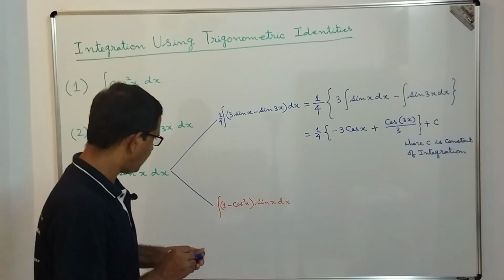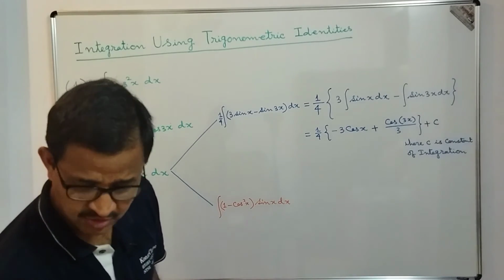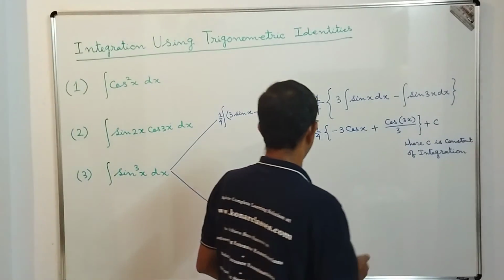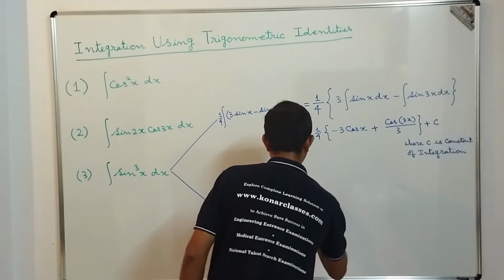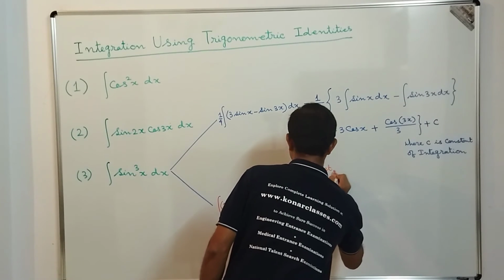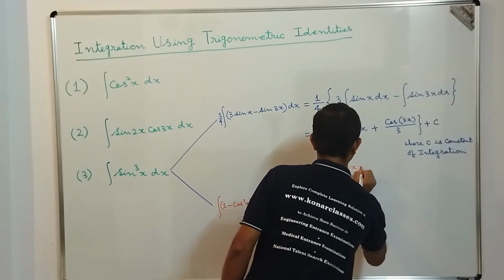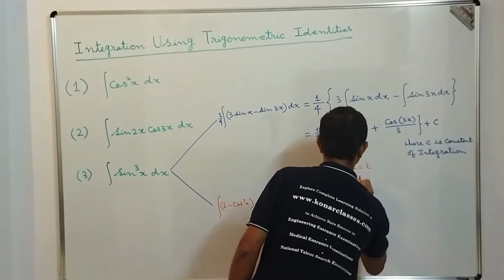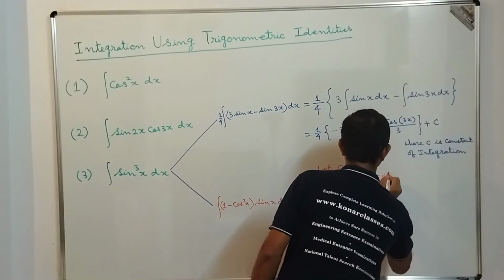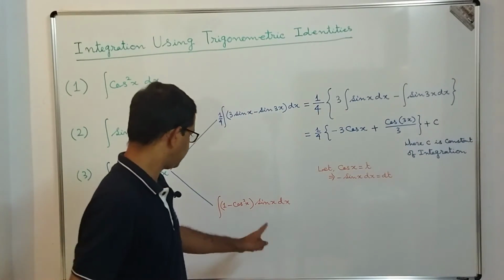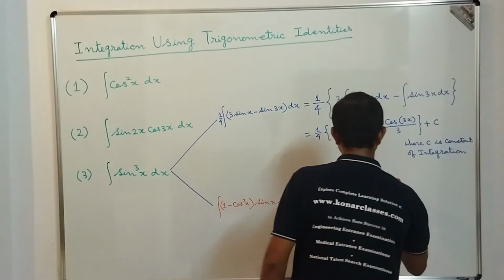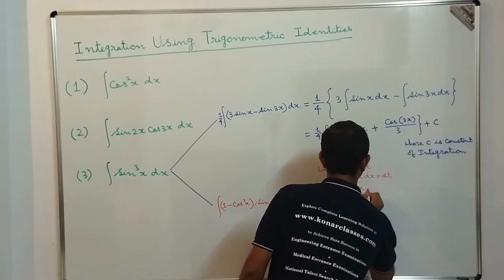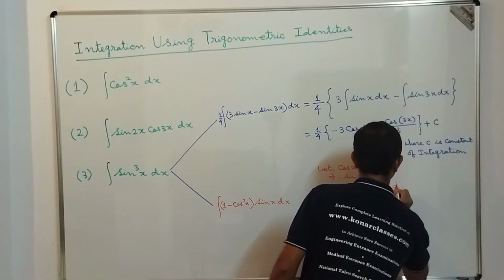Now let's see how we can take care of this one. So here, what is the substitution we are going to make? The substitution we are going to make is that cos x equal to t. So for this one, let cos x is equal to t. This implies minus sin x dx is equal to dt, correct? So that means sin x dx is equal to minus dt.